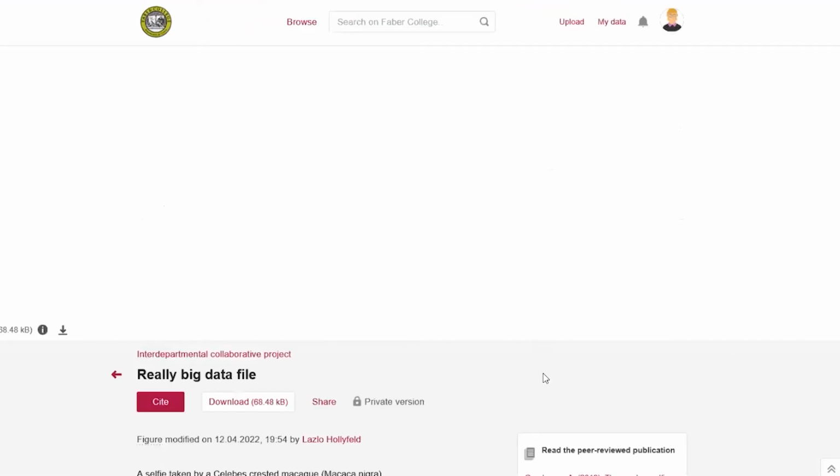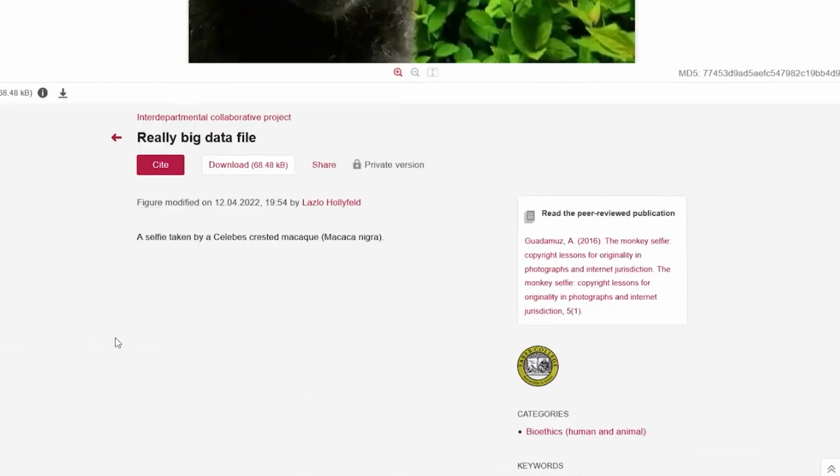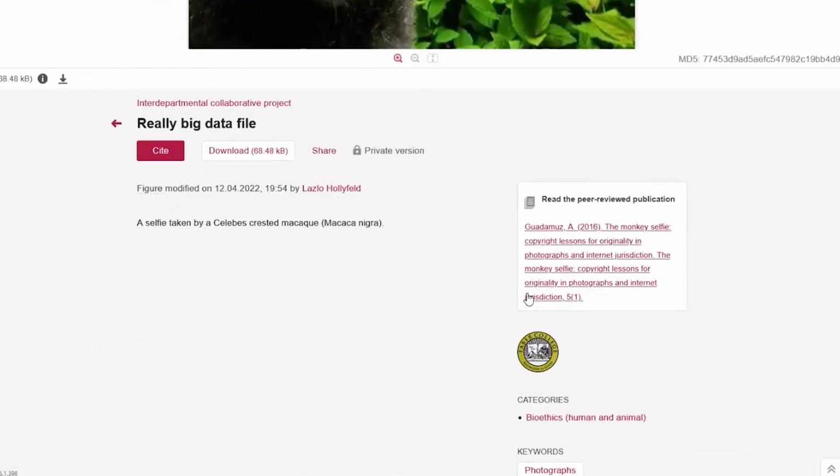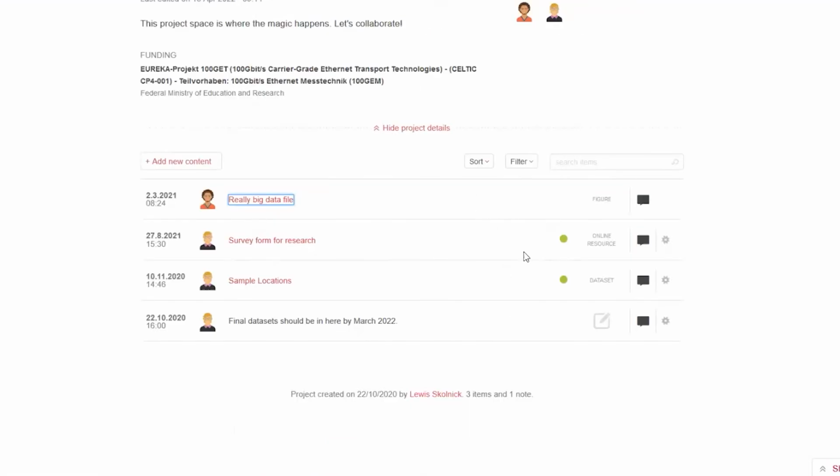So even though it's a draft in his account, I can still download this supposedly really big file, just an image of the monkey selfie. I can read all the metadata. So this is a good way to work on data together or to provide access to a data set, but still maintain the editing control. Yeah, I'll close that too.